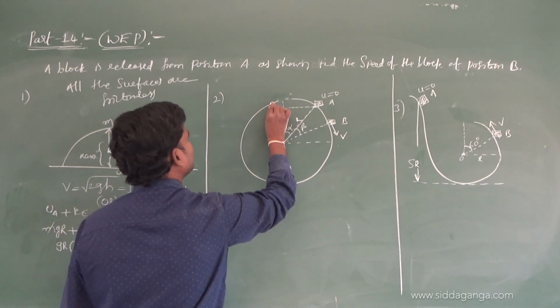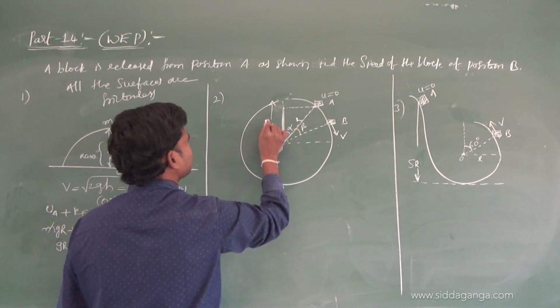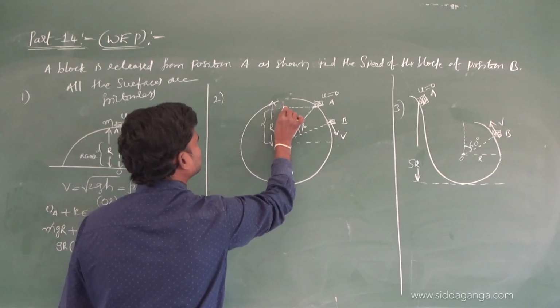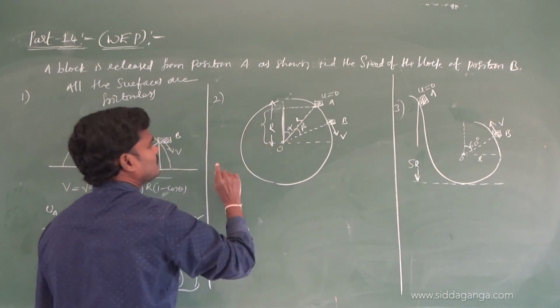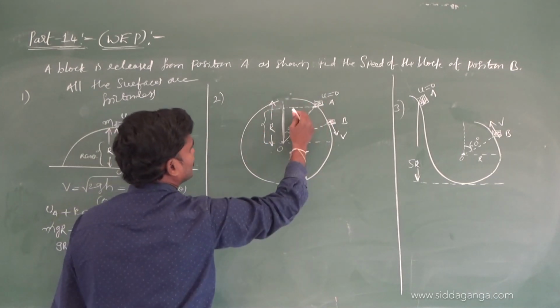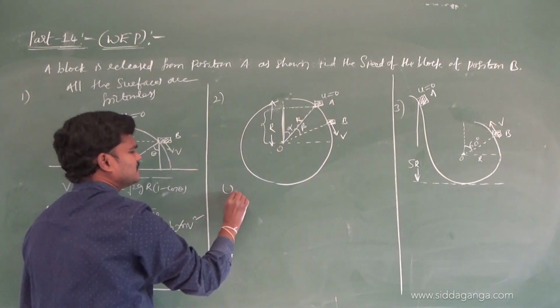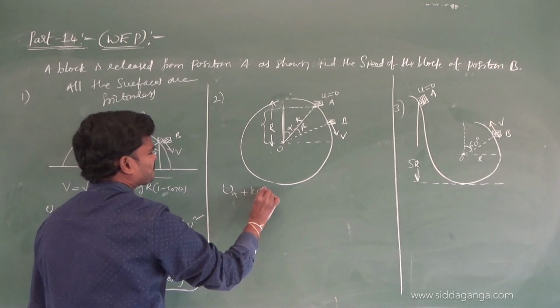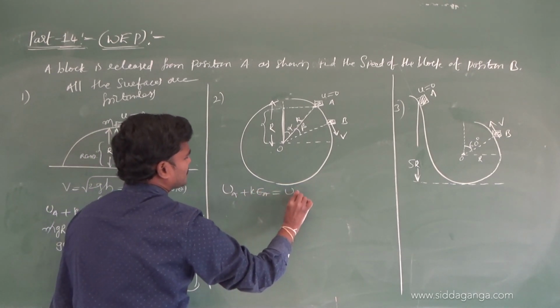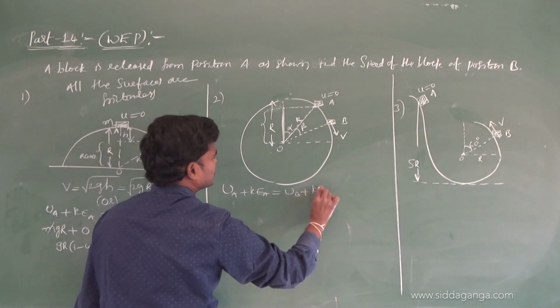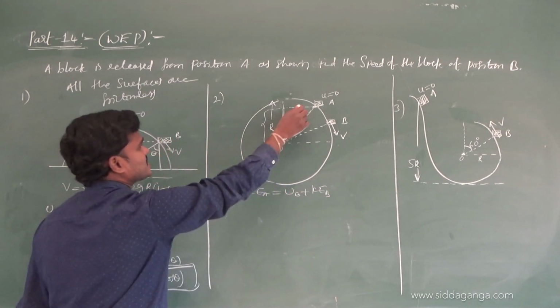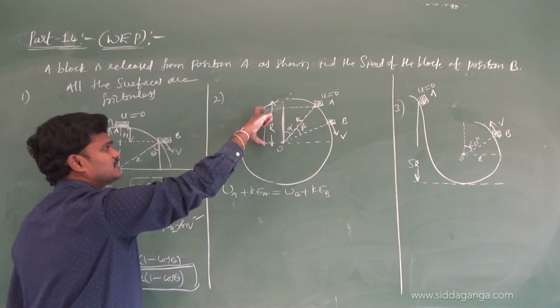Complete is R. Up to here the height is R cos alpha. So just balance potential energy at A, kinetic energy at A, potential energy at B, kinetic energy at B. What is the potential energy at A?